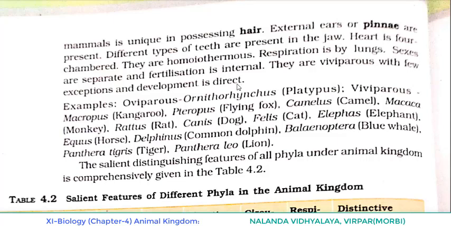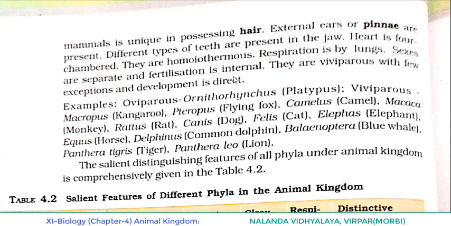External ears or pinnae are present. Different types of teeth are present in the jaw. Heart is 4-chambered. They are homeothermous. Respiration is by lungs. Sexes are separate, and fertilization is internal. They are viviparous, giving birth to young ones and feeding them, as they come under Mammalia, with a few exceptions, and development is direct.